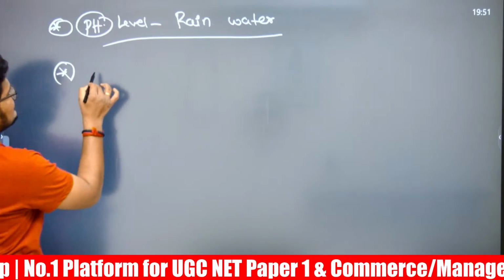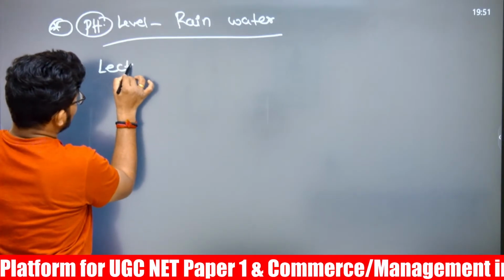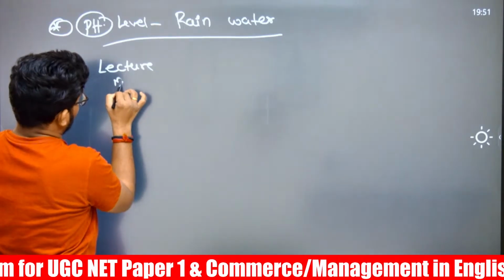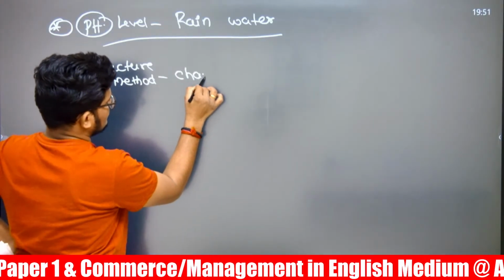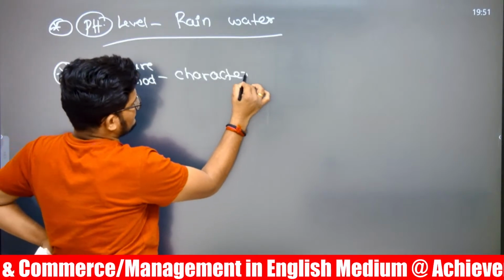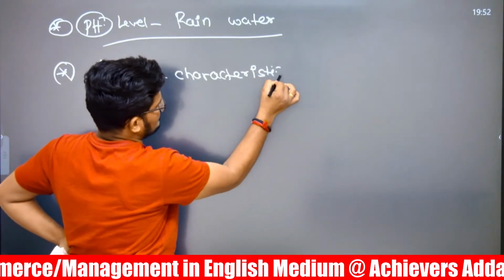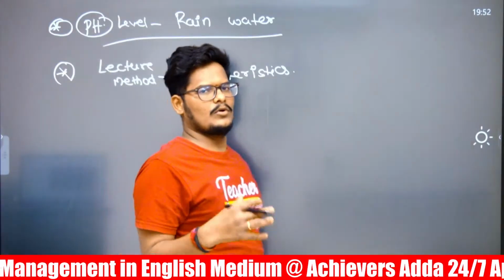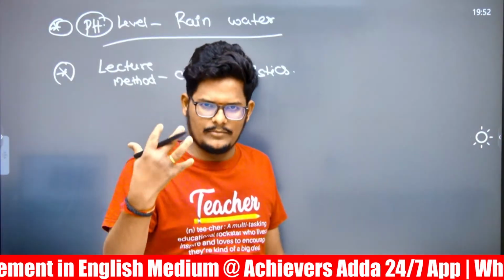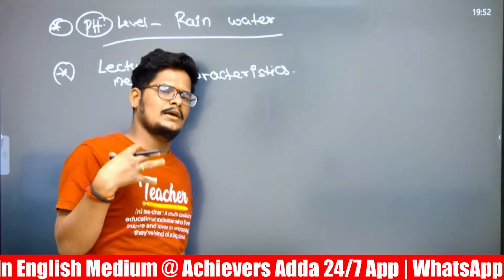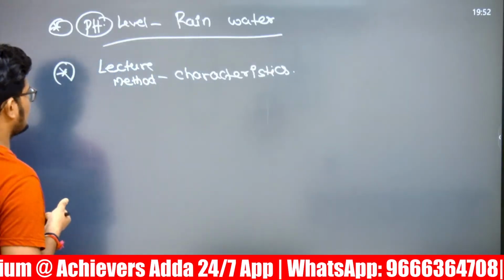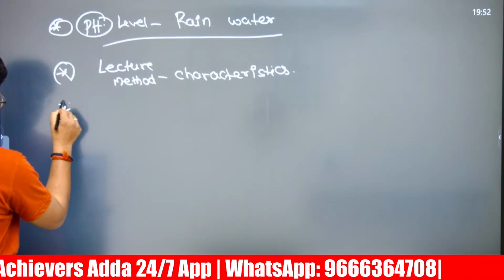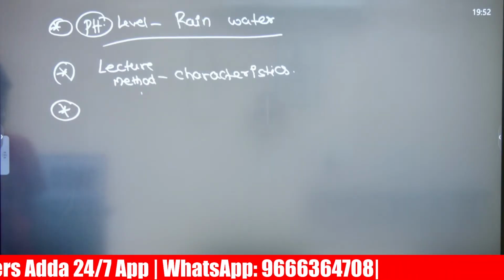Next, lecture method in the teaching. Lecture method in the teaching characteristics has been asked. Direct. Lecture method means one-way communication. So in lecture method, more of a teacher centered and it will be communicated from the teacher to learner, but more of teacher dominated, and it will be beneficial from the teacher perspective, not from the student perspective. It is a teacher centered learning, not a learner centered.